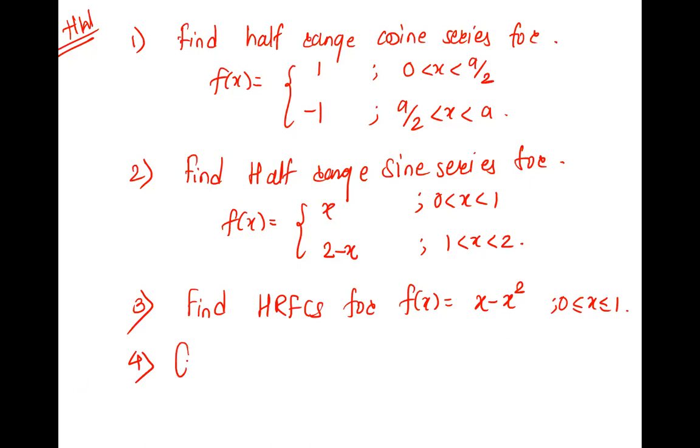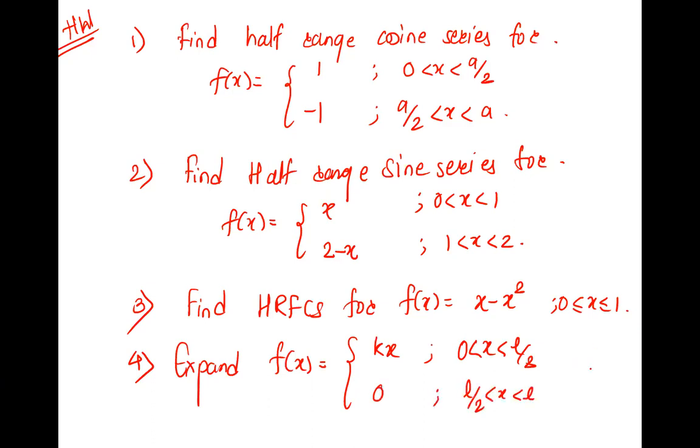Okay, next, expand f(x) is equal to kx. You can write various problems. 0 to L by 2, and L by 2 to L, in half range cosine series.